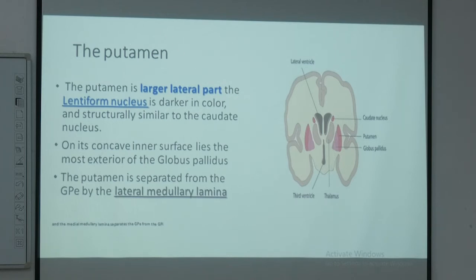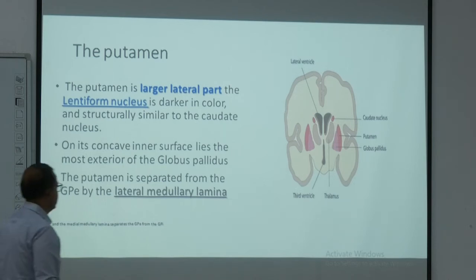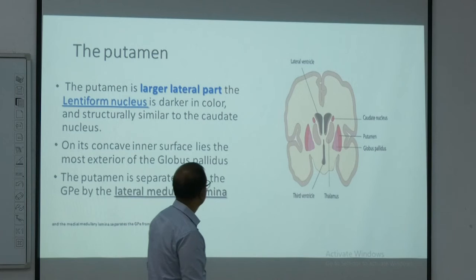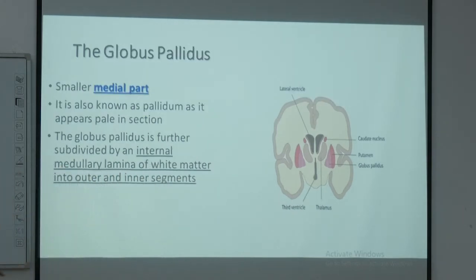Coming from the putamen, we have the globus pallidus, which is palely stained and present in the medial half. Between the putamen and the globus pallidus, we have a white matter fiber, the medullary lamina, splitting them.